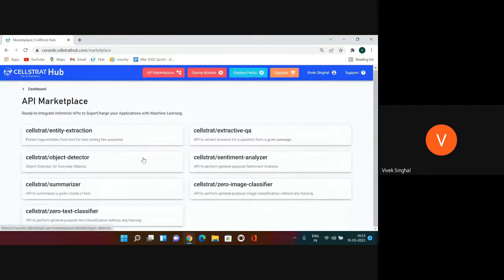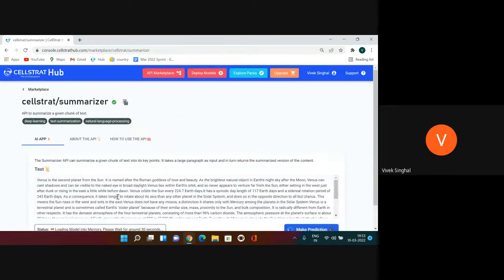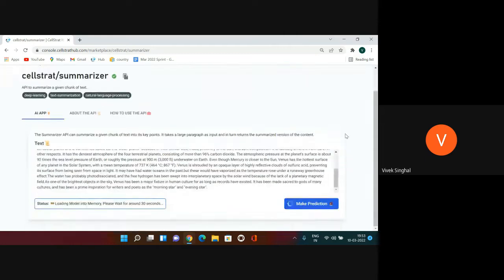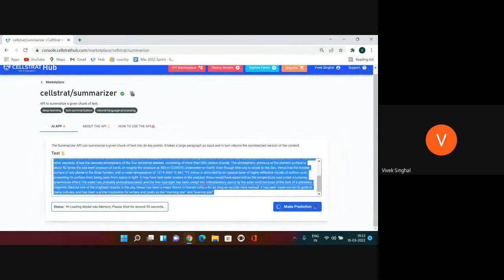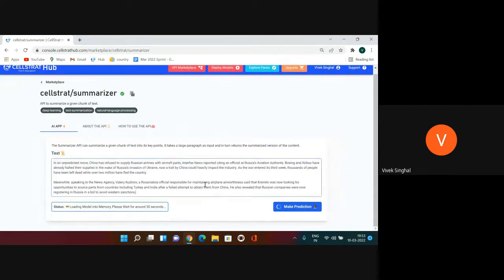Now let's look at the text summarizer as well. So this AI app will basically summarize a long form text into a short form text. So let me just go ahead and remove this, and I'm going to paste this text which I had copied from that news article.